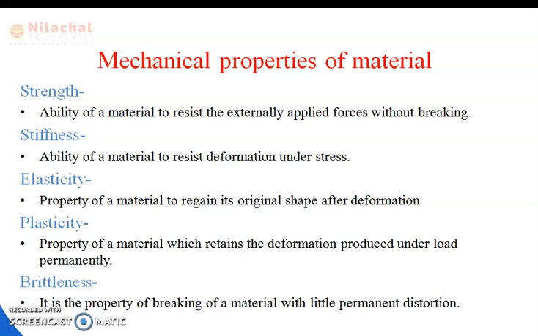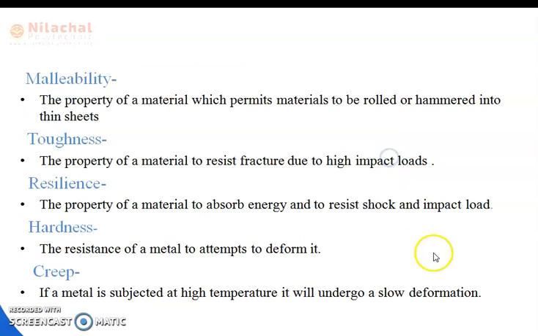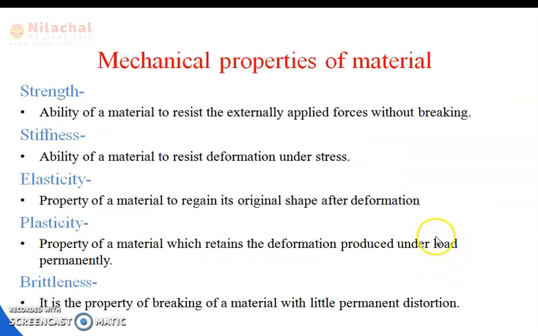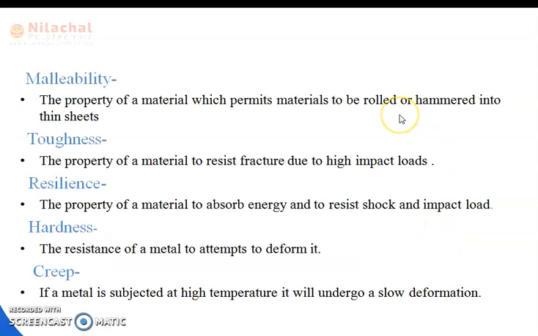It also has a limited point in every component. Next is the malleability property. What does that mean? The property of a material which permits it to be rolled or hammered into a thin sheet.